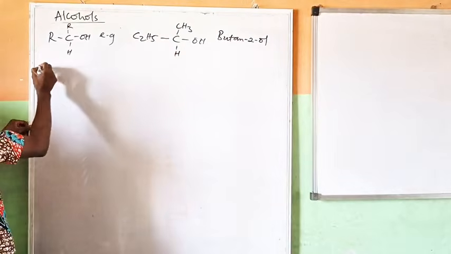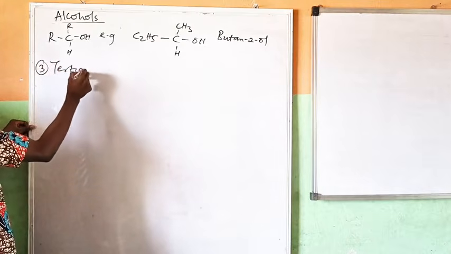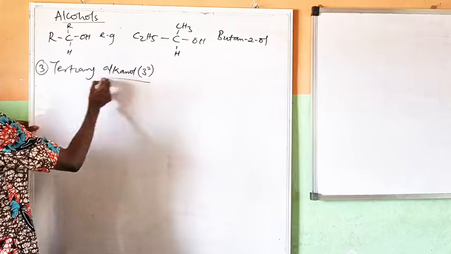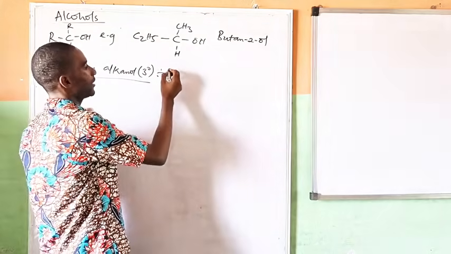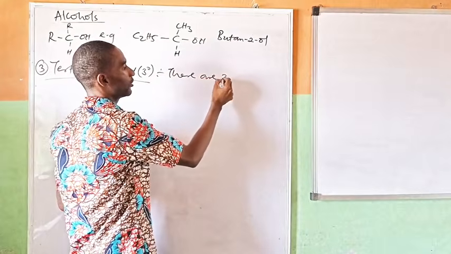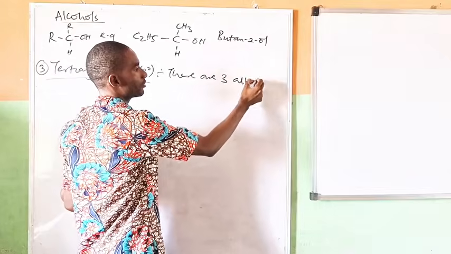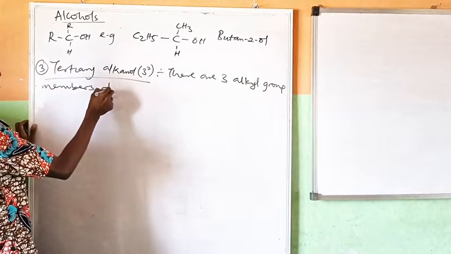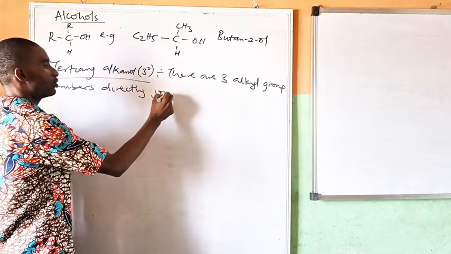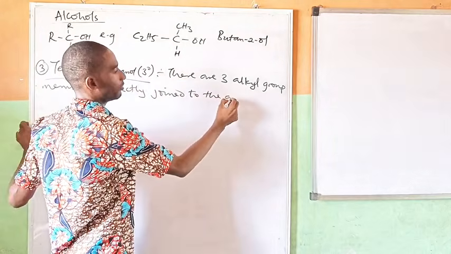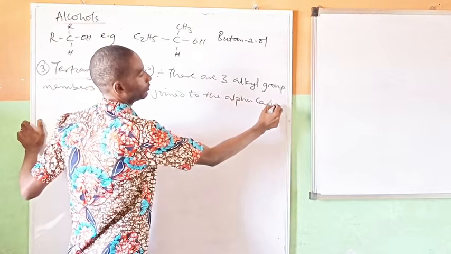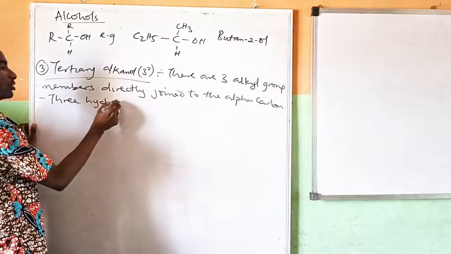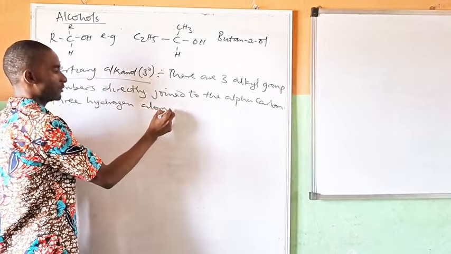So let's look at tertiary. The third one is tertiary alcohol or alkanol, which is 3-degree alkanol. The first thing you need to know is that there are 3 alkyl group members directly joined to the alpha carbon. 3 hydrogen atoms have been replaced.